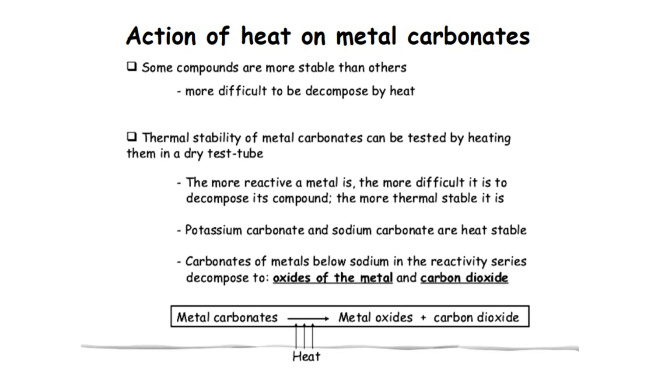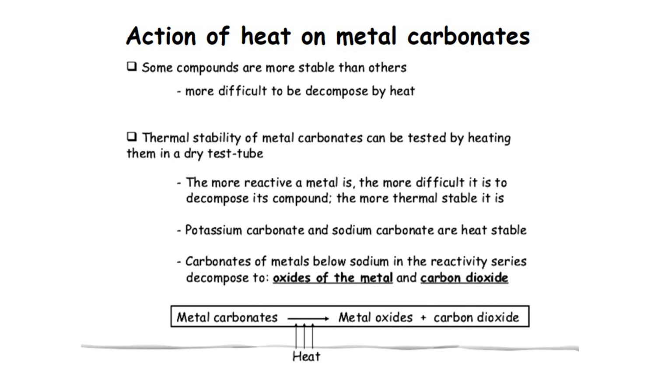Potassium carbonate and sodium carbonate are showing stability towards heat. Carbonates of metals below sodium in the reactivity series decompose to the metal oxide and carbon dioxide. Metal carbonates decompose to form metal oxides plus carbon dioxide on heating.